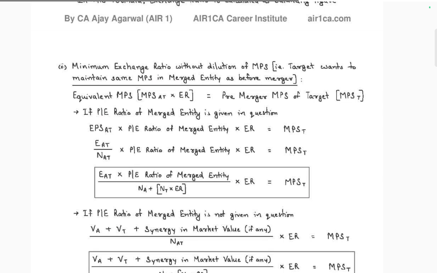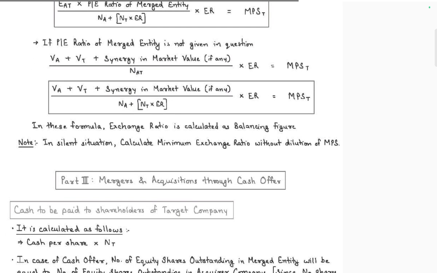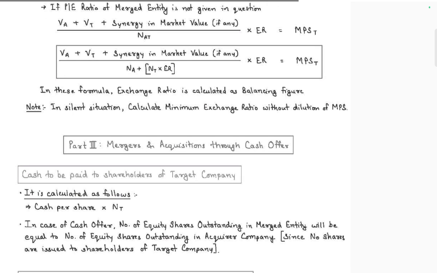Maintain the minimum exchange ratio without dilution of EPS. The target wants to maintain the EPS, merged earnings per share equivalent to MPS of the pre-year. If the PE ratio of the merger is given in the question, EPS, price earning ratio into MPS, EAT per NAT, price earning ratio. EAT plus price earning ratio of merger by NAT. If the price earning ratio is not given in the question, VA plus VT plus synergy of market is NAT. VA plus VT plus synergy if any is equal to NA plus NT plus equivalent. This formula, the exchange ratio, is calculated as the balancing figure.